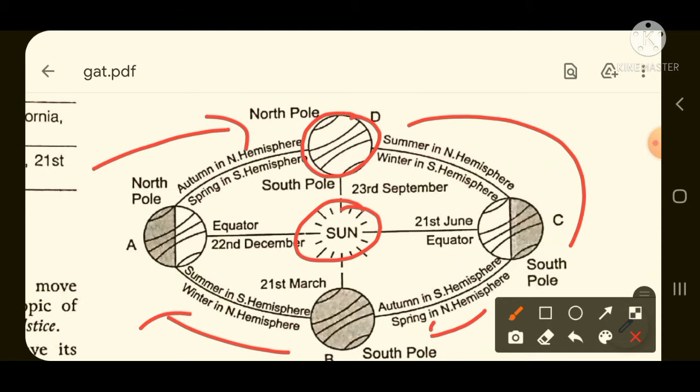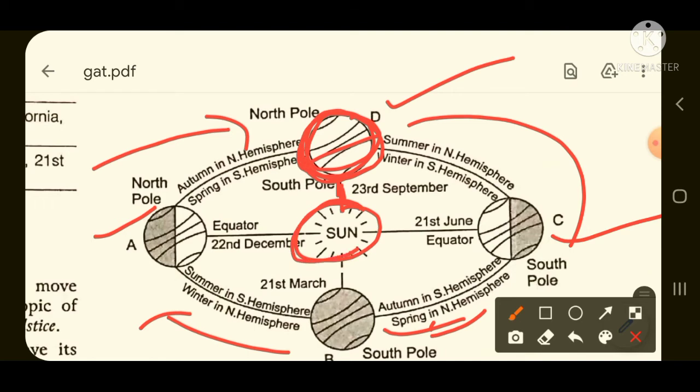One position is at this place, then the next position at this place, the next position at this place, the next position at this place. In this case the earth is tilted 23.5 degrees. Sun is here and the earth is tilted here. This is the axis of the earth, so the earth is tilted like this.